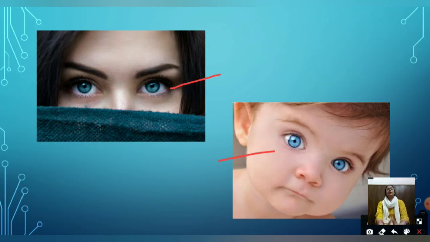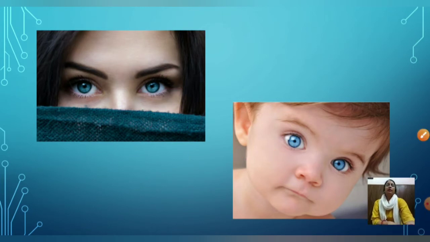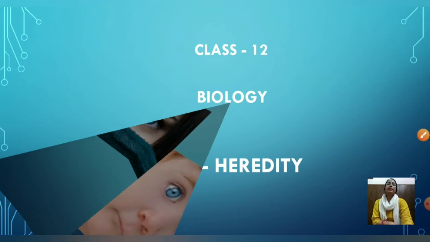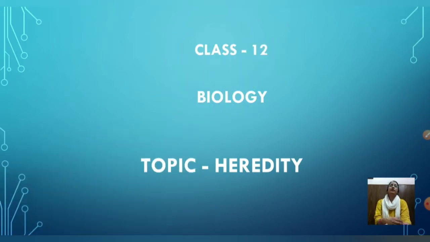In this way, we can say there are so many traits that pass from parents to their children or from ancestors to their descendants, and these traits are called hereditary traits. And the mechanism of passing these traits from one generation to another generation is called heredity. Yes, today we will discuss the topic heredity.